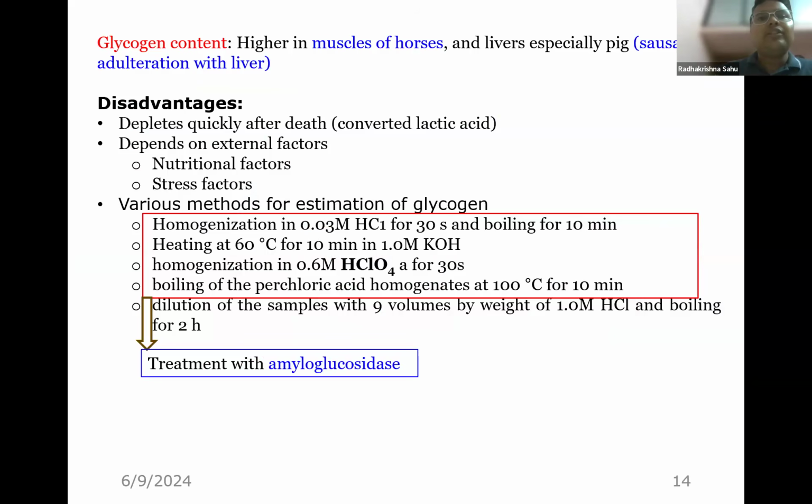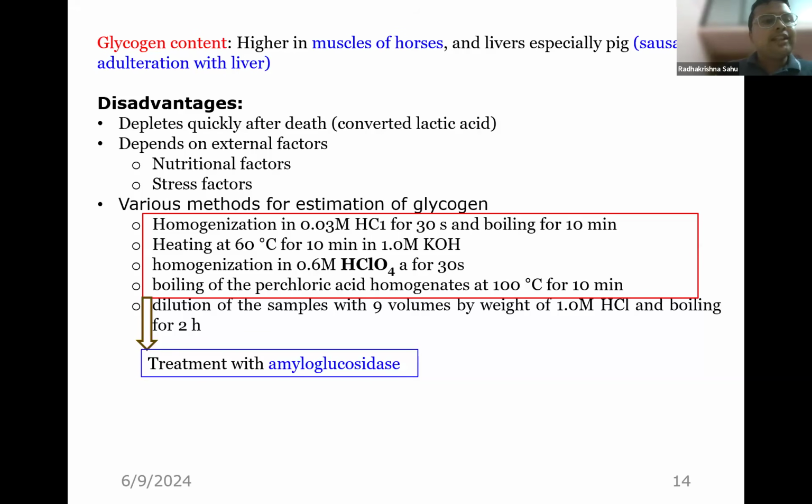Specifically, if we are suspecting horse flesh might be adulterated, then glycogen content may be of some value, because horse flesh has significantly higher glycogen content as compared to other animals. Or if we are checking for adulteration in sausages, where there are chances that giblets might be adulterated, in that case we can go for glycogen estimation, because liver has significantly higher glycogen content. So presence of liver, especially pig liver, indicates adulteration in sausages, because in sausages minced meat is used and by visually seeing we cannot say.